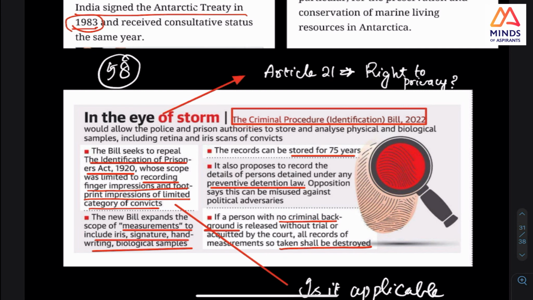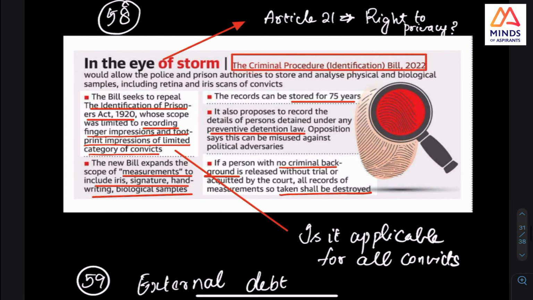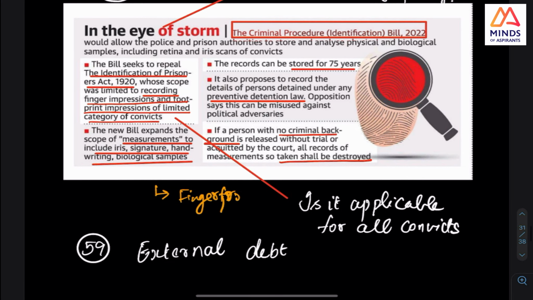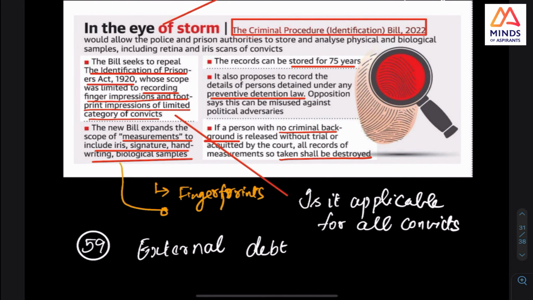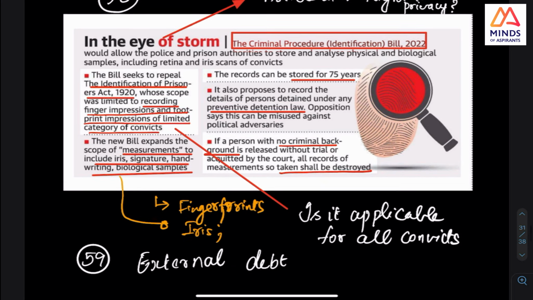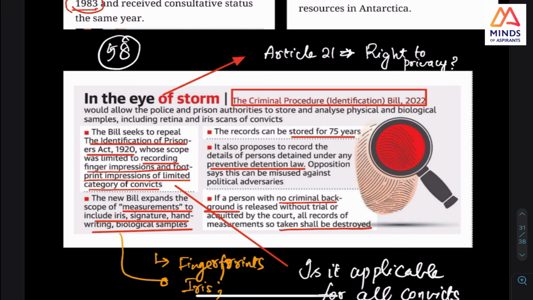This Criminal Procedure Code, they want to have this biological analysis. Earlier, if you think about it, in cases you could have fingerprints. Anyone would have gone and given their fingerprints as well. In a police station, if you go, they will take your fingerprints. Now it is possible to have the iris, biological fingerprints, and other measurements. Why? This is how this point is there. This Criminal Procedure Code was modified.